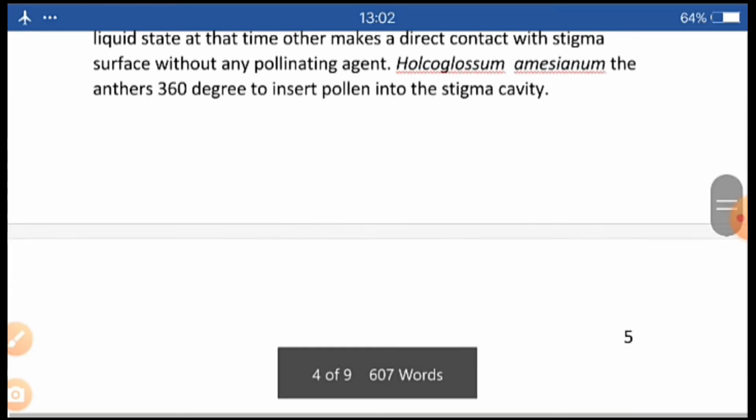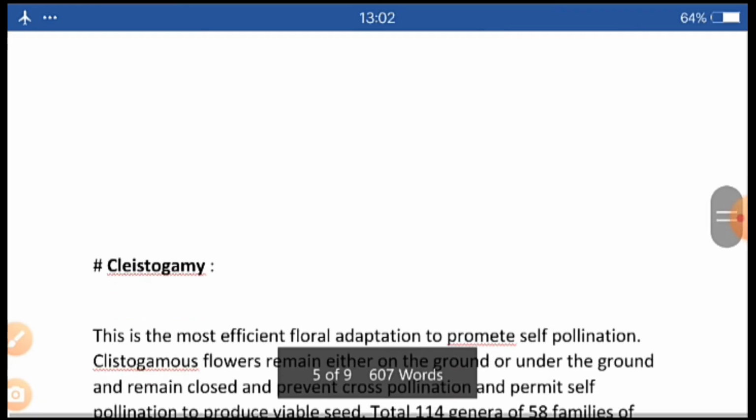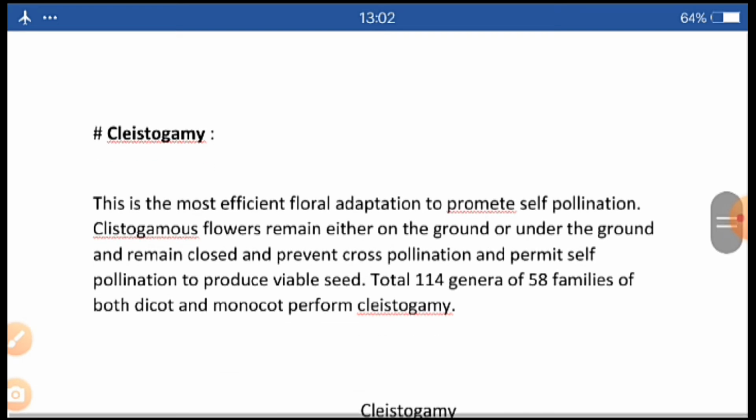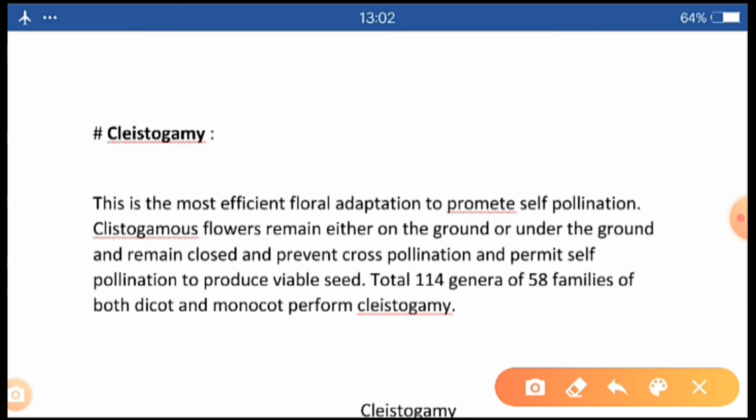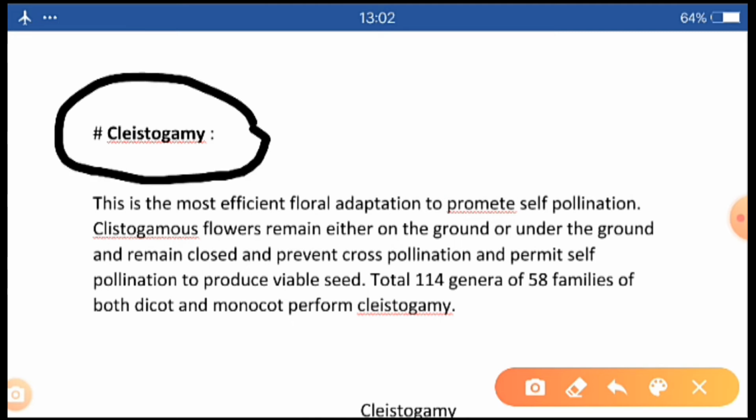Okay, next one, that is cleistogamy. For class 12 students, cleistogamy is very important for your examination purpose. First, we have to know what cleistogamy is.